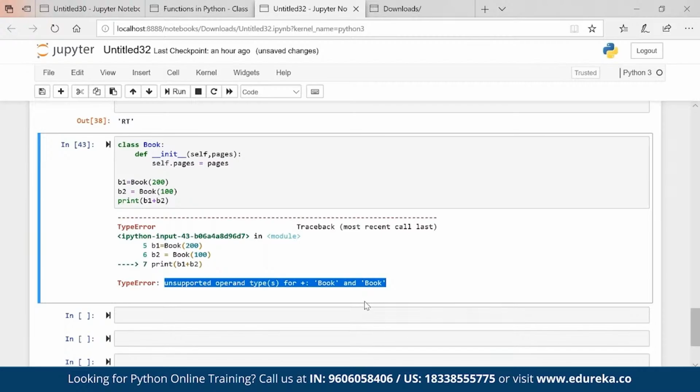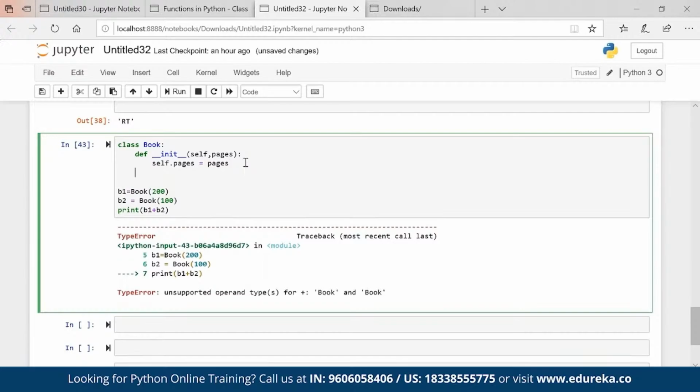There is a concept of magic methods. Operator overloading is very much possible in Python by using the magic methods. Magic methods are nothing but what I want to do. I want to add two books. Two books are nothing but classes.